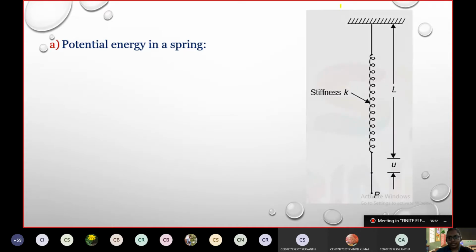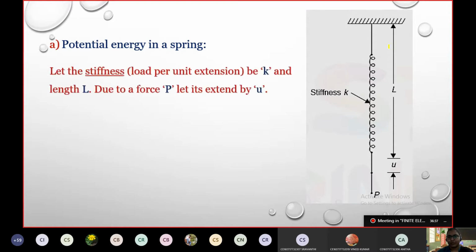Look, this is a typical picture of a spring element, whose stiffness is given by K. K is its stiffness. It has a total length of L. A load P is being applied at the end of the spring where it is not fixed.